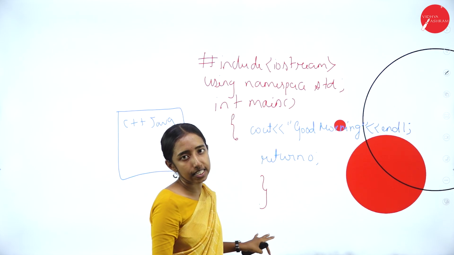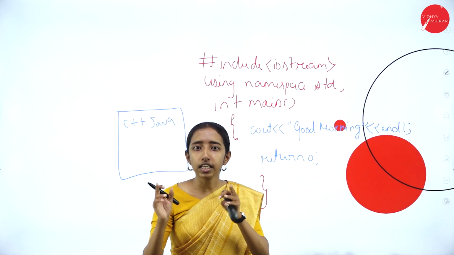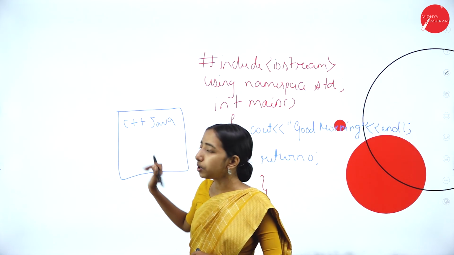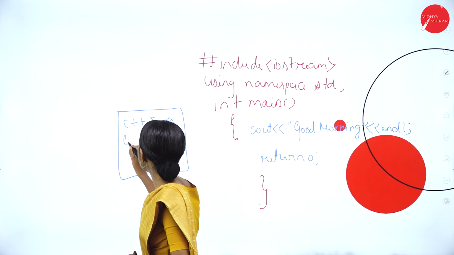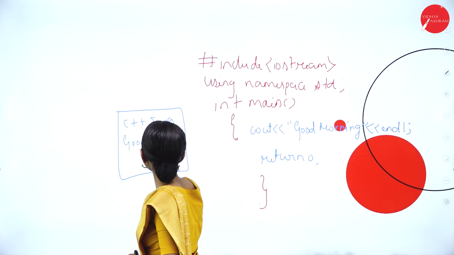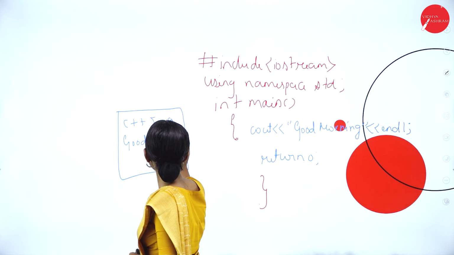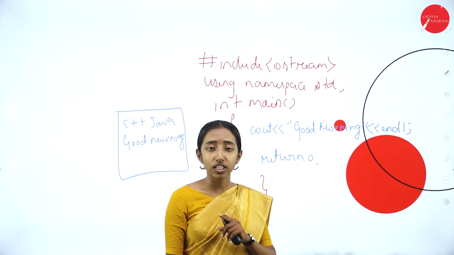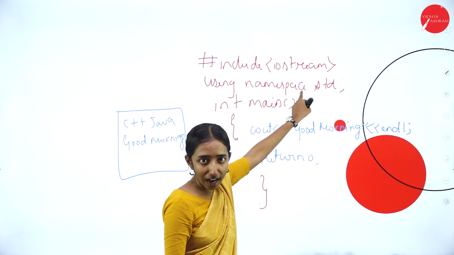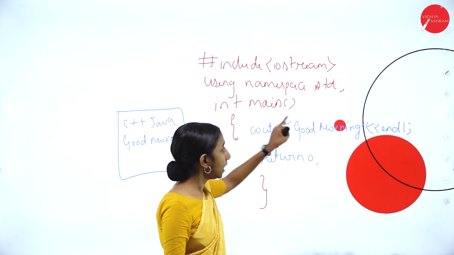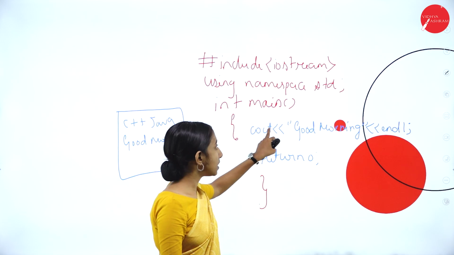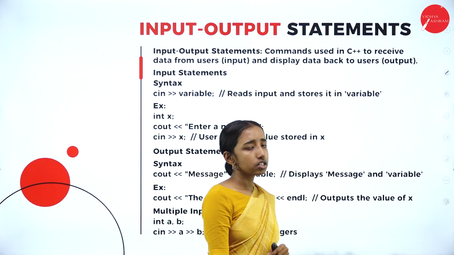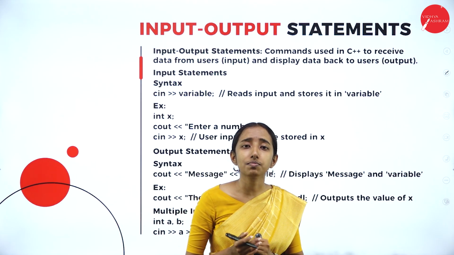So this is the basic. You can use cout, your name in the double quotes. Whatever you are writing in the double quotes will be printed in the output screen. So here you will be getting good morning. This is a simple C++ program. In this, we will be using #include iostream, using namespace std, int main and a simple cout, good morning, what I have written, and also return 0. So we have seen the simple C++ program.